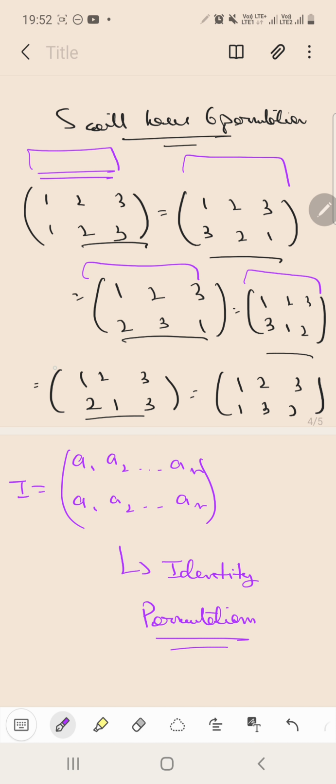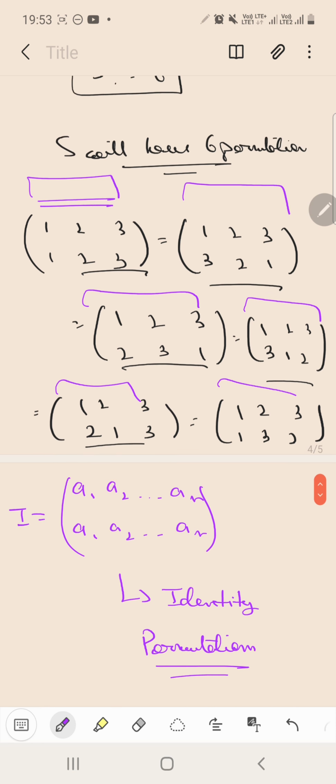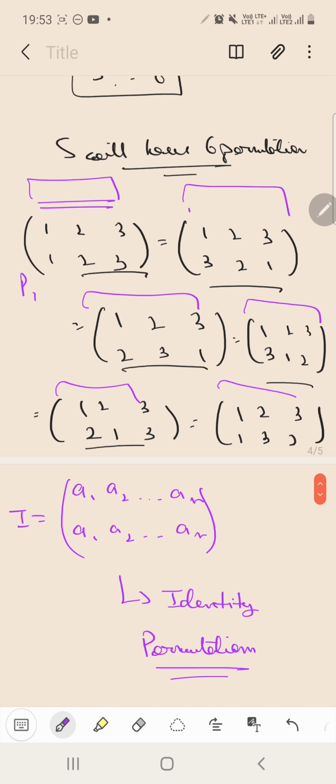The set containing all these permutations is basically denoted by Pn. So Pn will have all the permutations. Let this one be P1, this one P2, this P3, P4, P5 and P6.